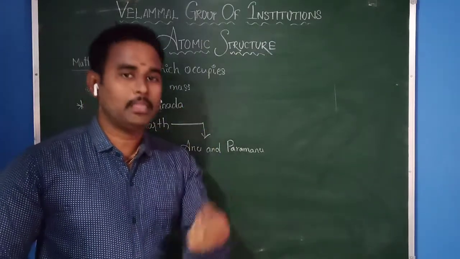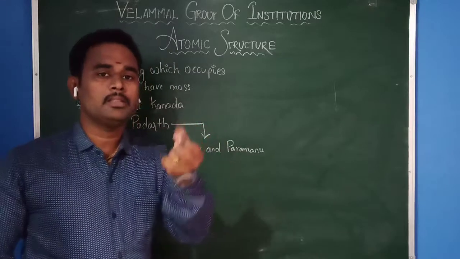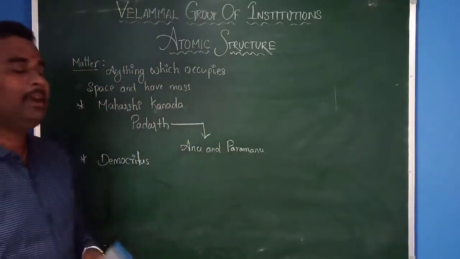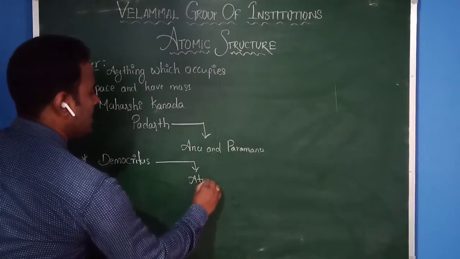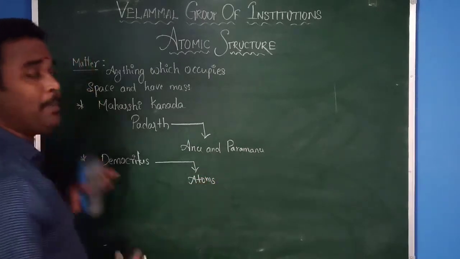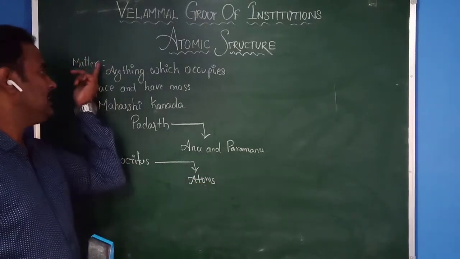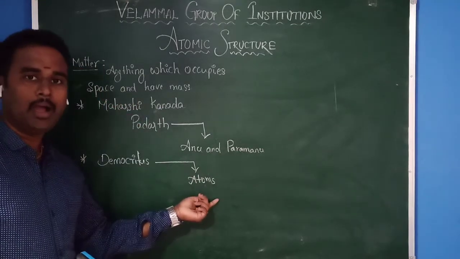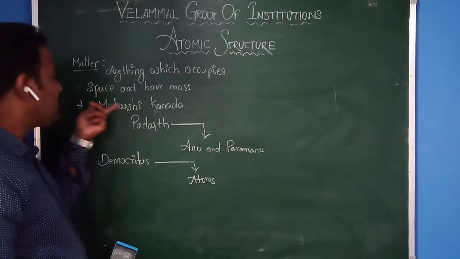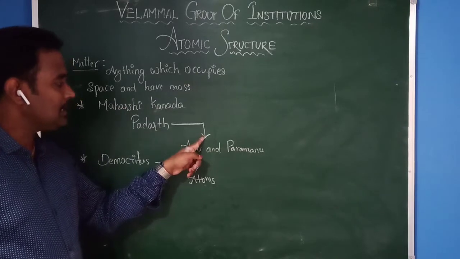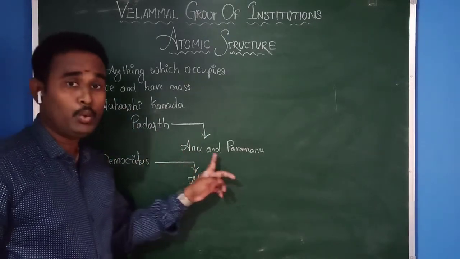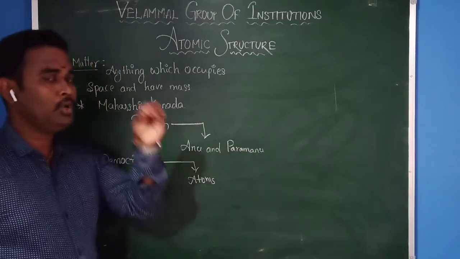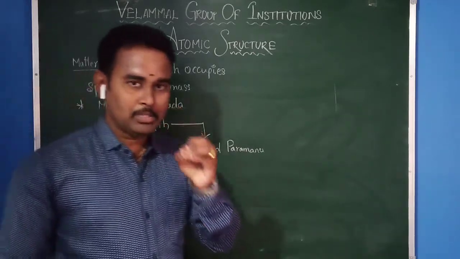He also said that matter consists of small particles called atoms. According to Maharshi Kannada, the small particles present in matter, or Padarth, are called Anu and Paramanu.